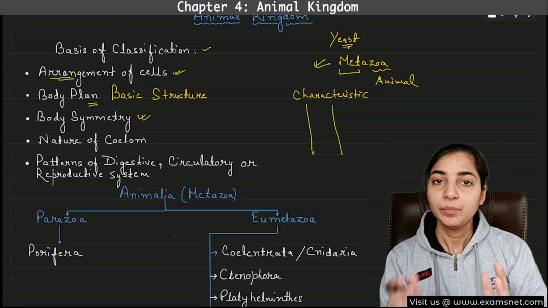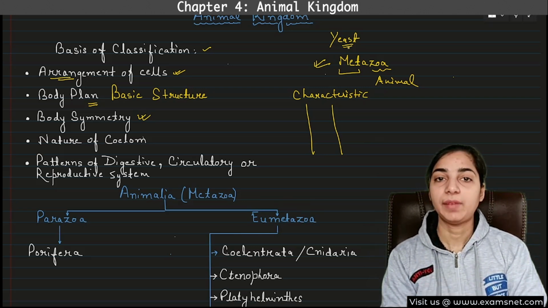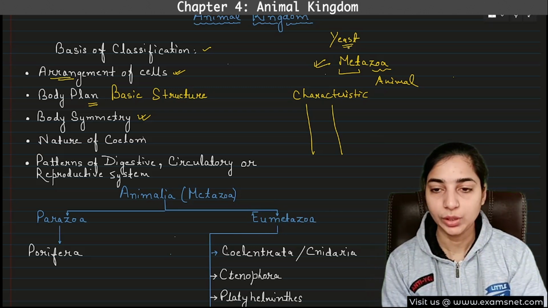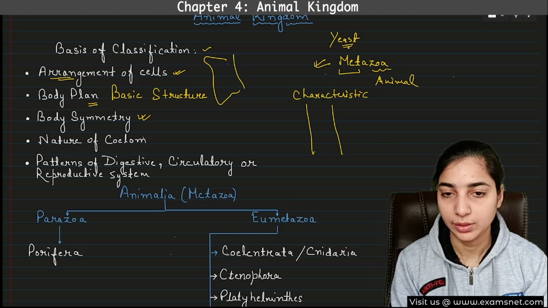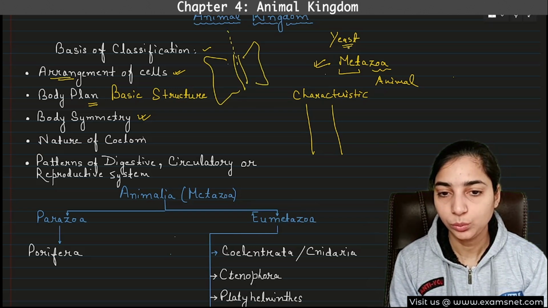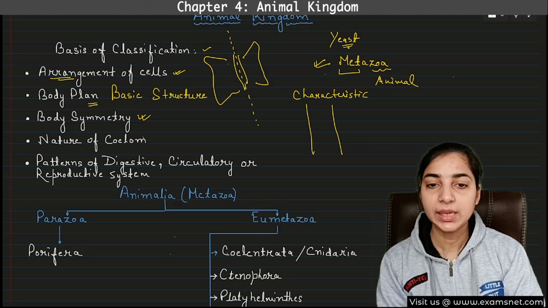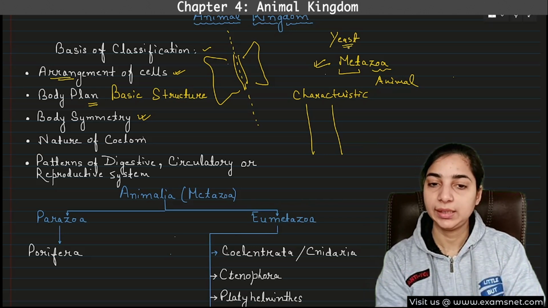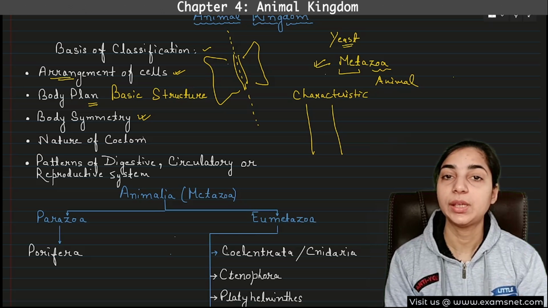What is symmetry? Symmetry is that characteristic of a body by which it can be divided into two equal halves along any plane. Suppose this is the body of a butterfly. Now, if we pass a plane through the middle of the body of the butterfly, then what will happen? The left side and the right side of the butterfly look similar. So we can say that in this case, the body can be divided into equal halves. So this is known as symmetry.